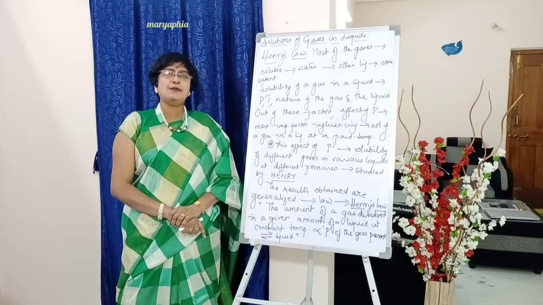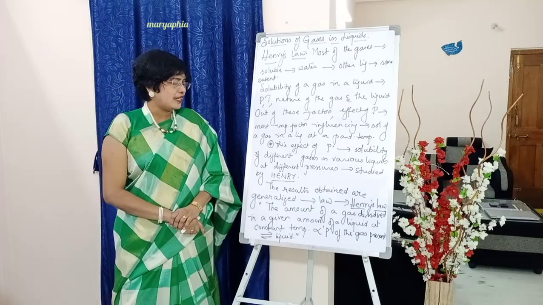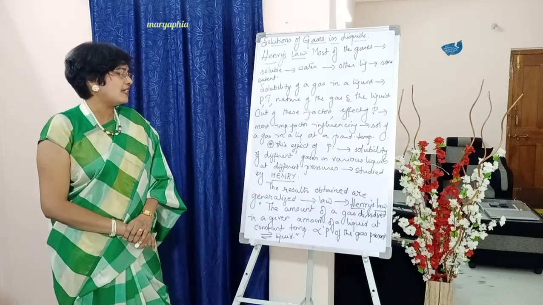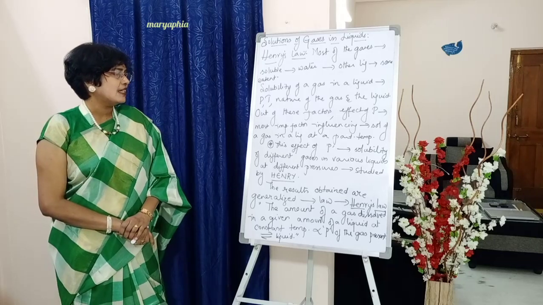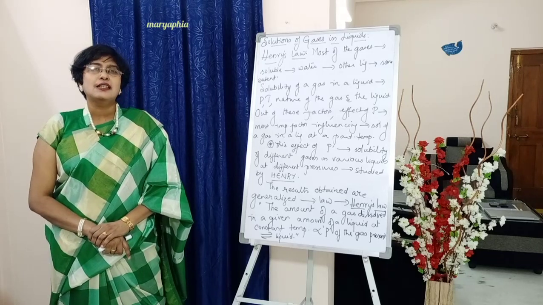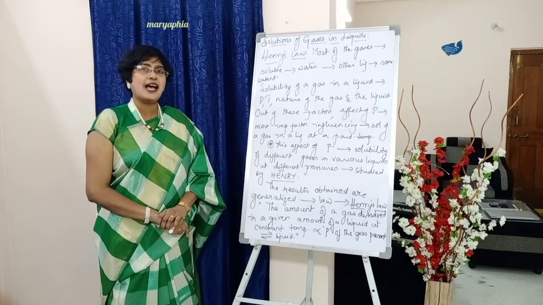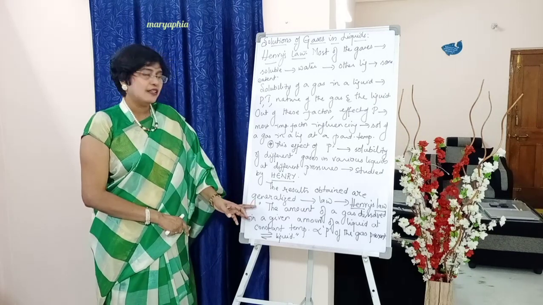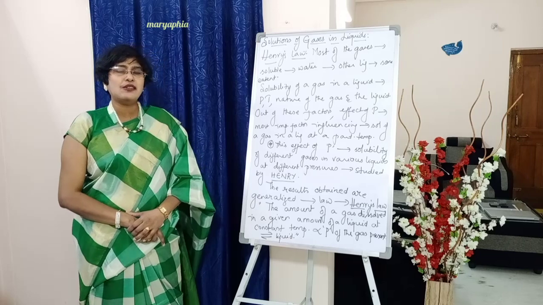Below write down. The results obtained are generalized in the form of a law called Henry's law, which can be stated as follows. Put inverted commas and start the statement, students.